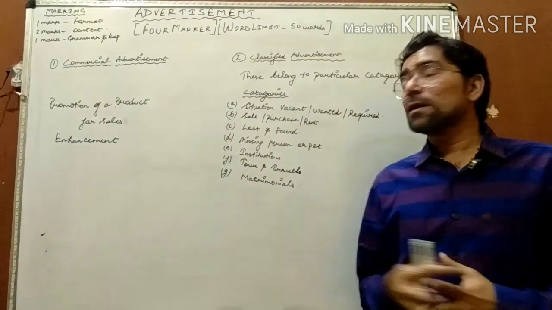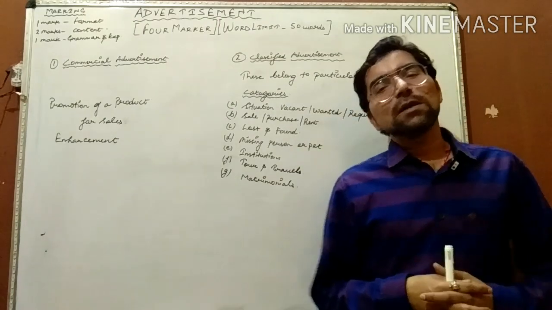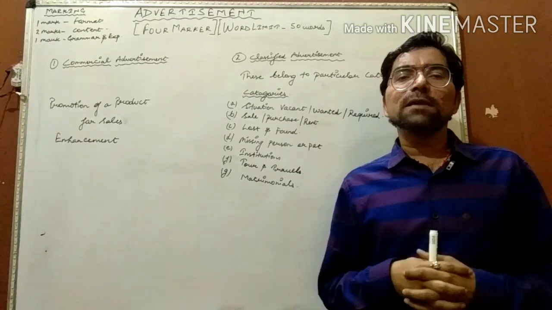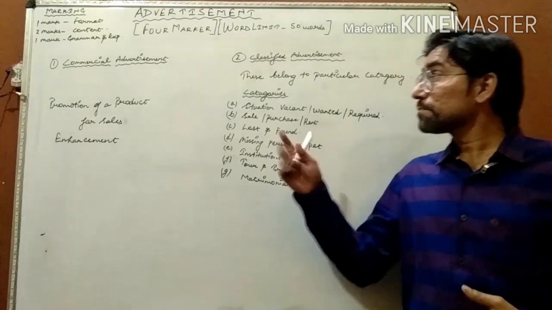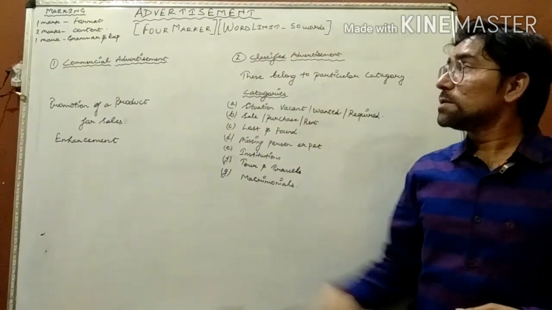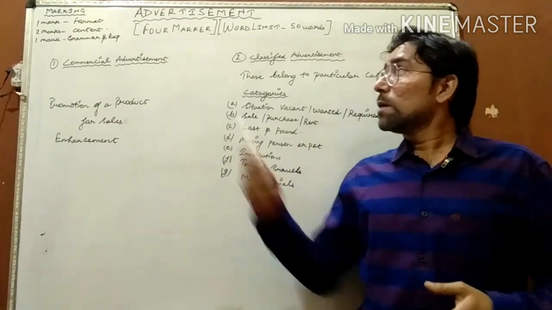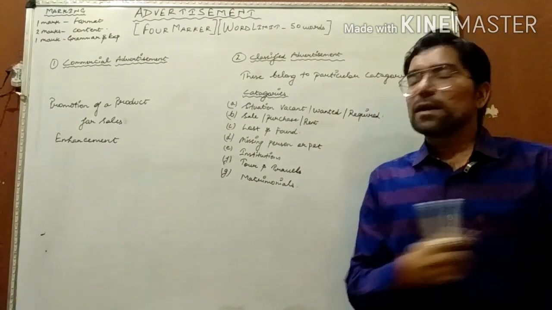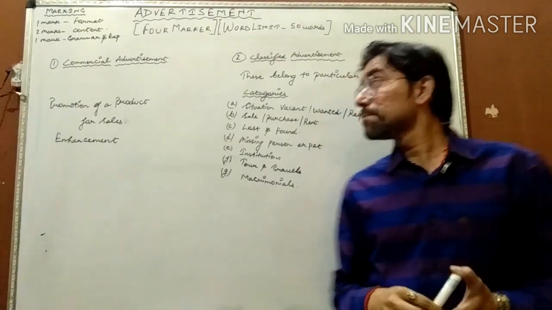As you can see, we are up with a new topic, that is advertisement. And as you can see, advertisements are also 4 markers, and they require the same methodology. They require the same principle to work on. Since these are 4 markers, the word limit is 50 words. Now the marking scheme is the same as you have seen in notice writing: 1 mark for format, 2 marks for content, and 1 mark for grammar and expression. And you all know very well the importance of grammar and expression.